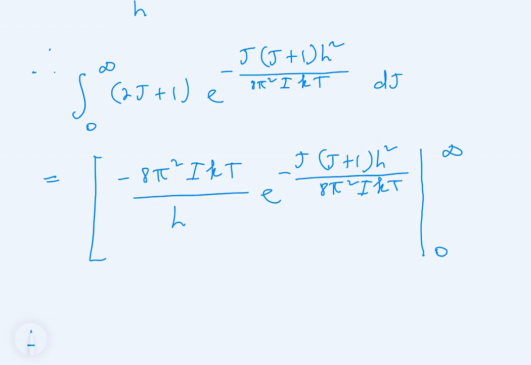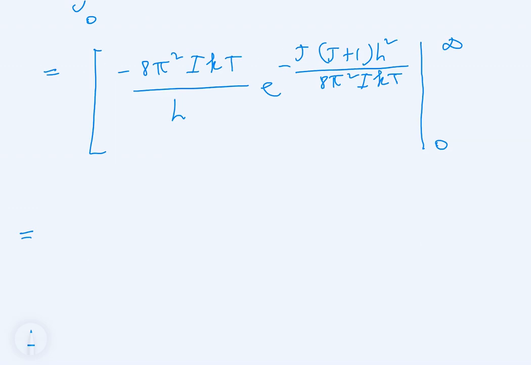All right, so we do that, and we're going to start with infinity. Let's start with infinity. So we can put it in square brackets again. We've got minus 8π² multiplied by I multiplied by k multiplied by T divided by h.